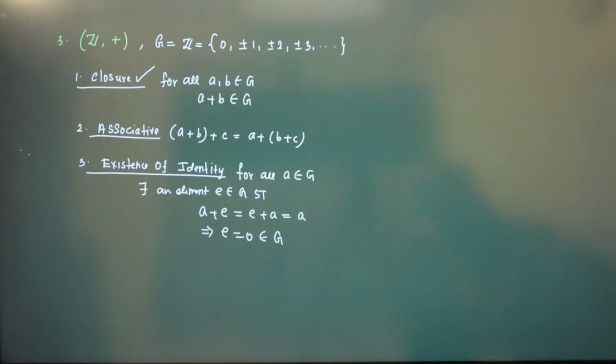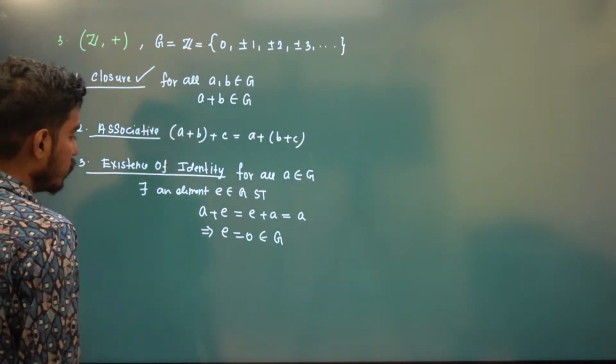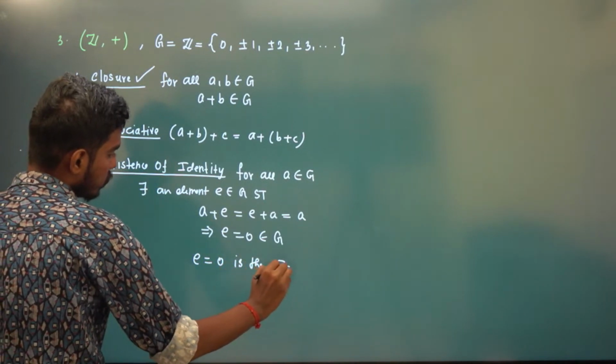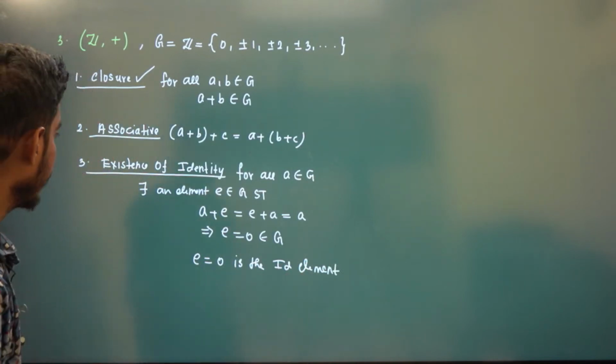But here 0 is there. So E equals 0 is the identity element.